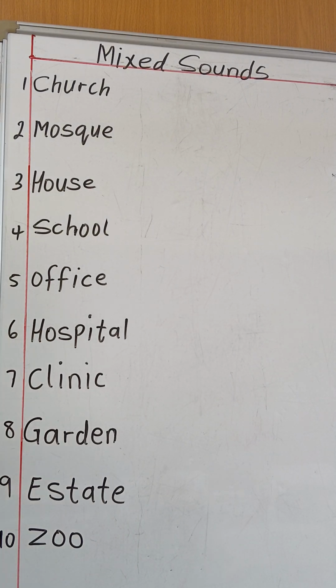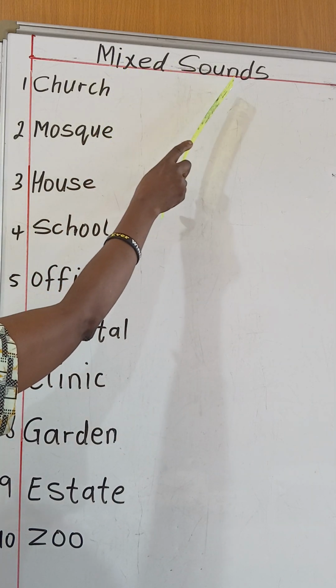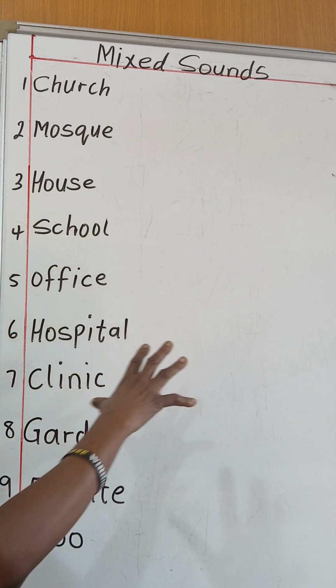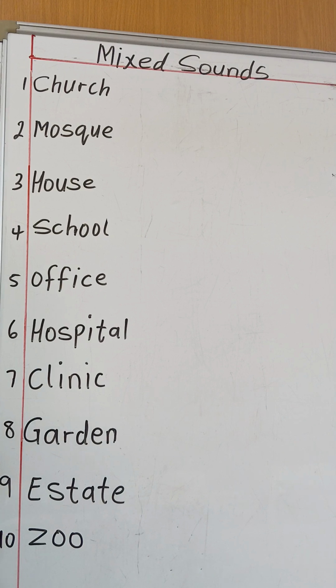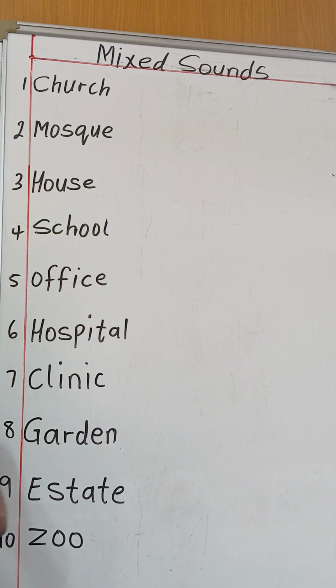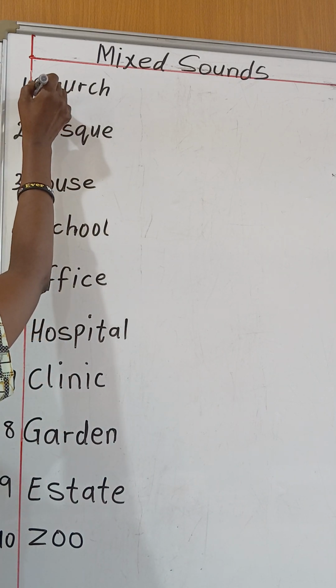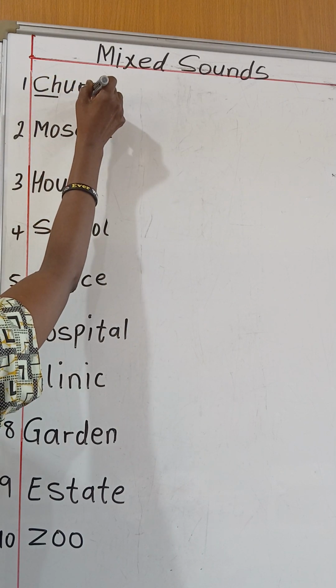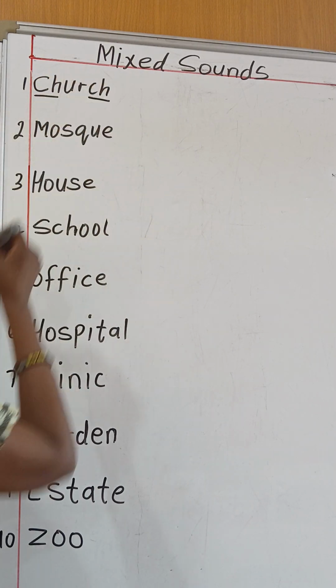In this video, I am going to be transcribing and sounding word examples for mixed sounds. As you can see, I am not transcribing word examples for a particular vowel or a consonant. I have mixed sounds here. As you can see, the CH will give you one sound, okay? Initial and final stage, look at it, the same sound.